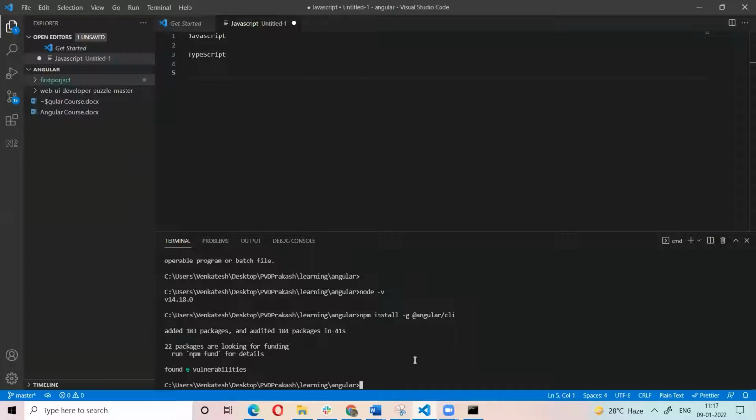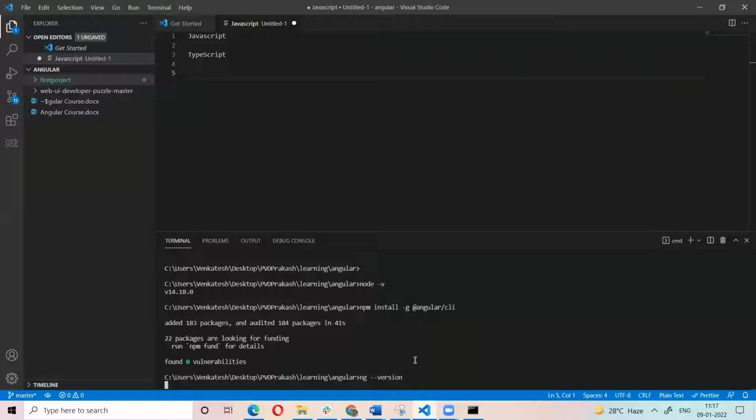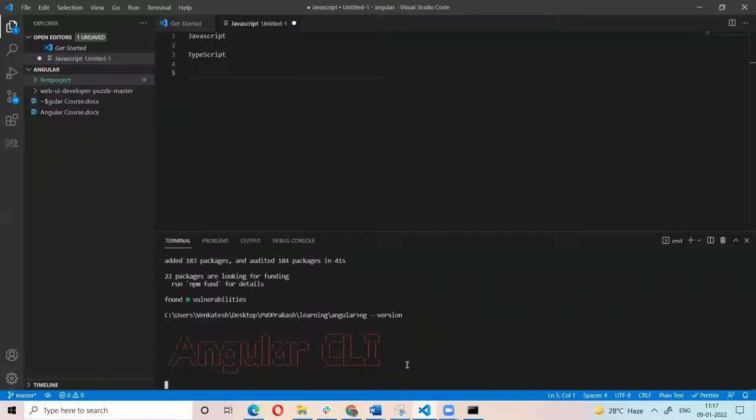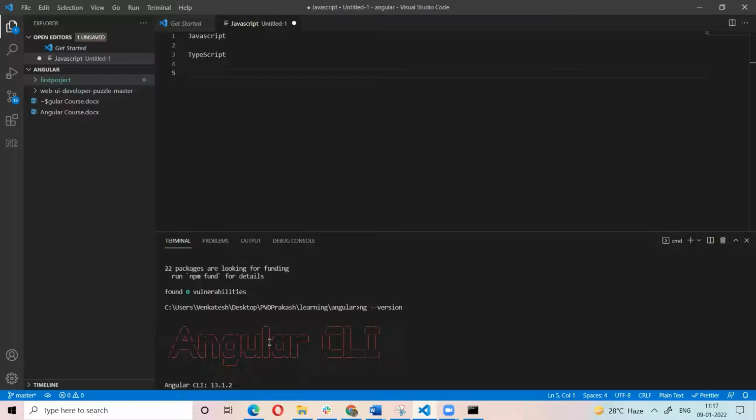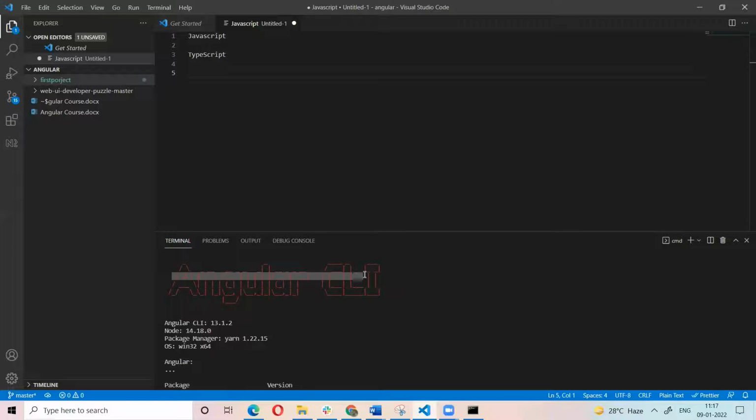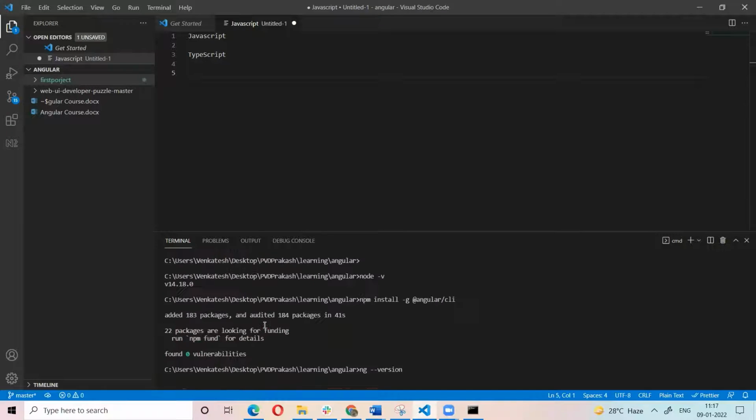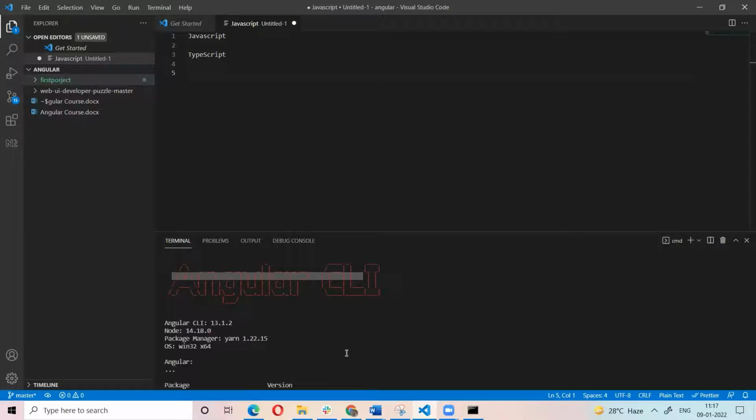Installation is done. Now if you run ng --version, it is an Angular command, and we see that we have the Angular CLI in our system.